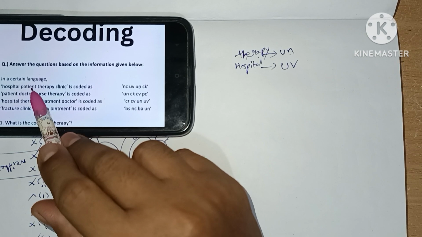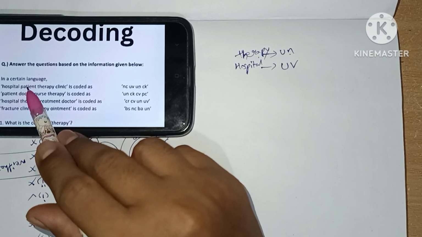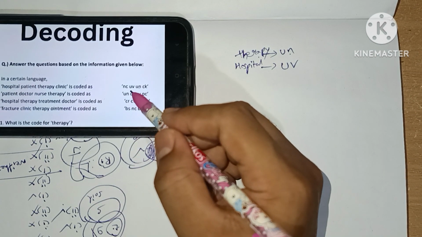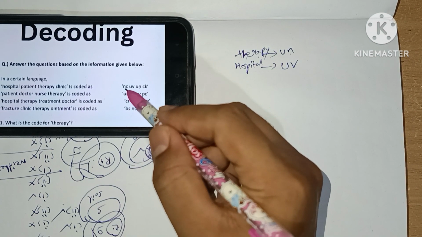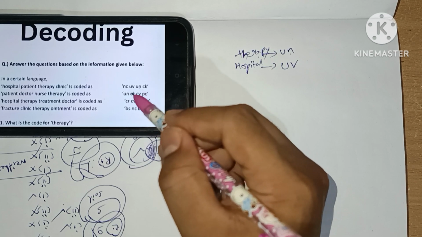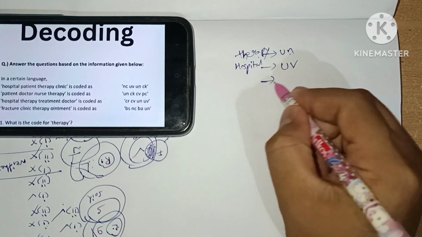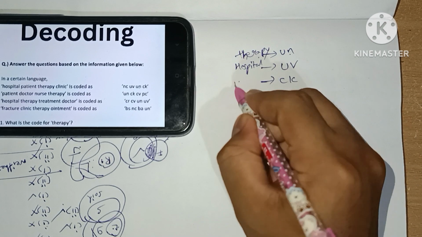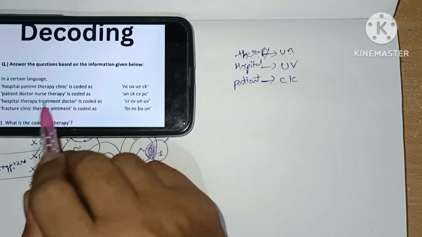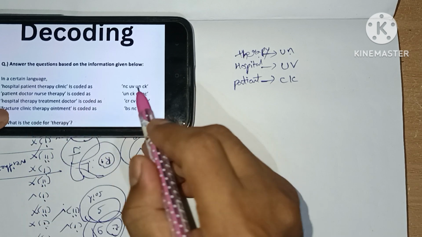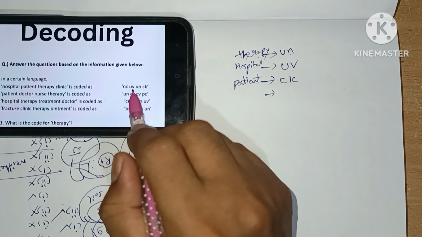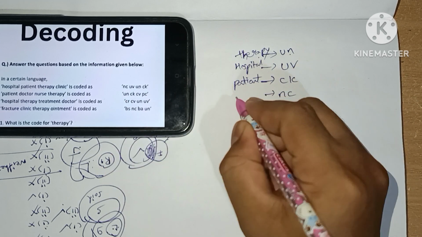Next, here we got hospital and therapy codes. Let's see patient code. Patient is common in first and second. So here common word for patient, which is NC, no. UV, no. UN, no. CK is common in these two. So CK is nothing but the code for the patient. Next statement, clinic. Here we see clinic in the last, and we have only one statement in the left on the top, which is NC. NC is nothing but a clinic.